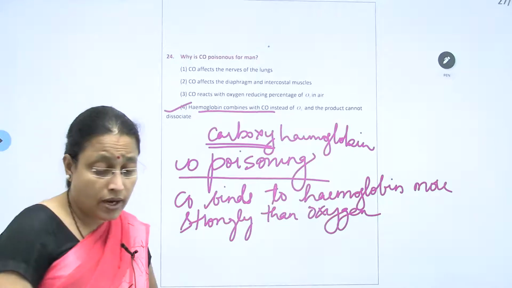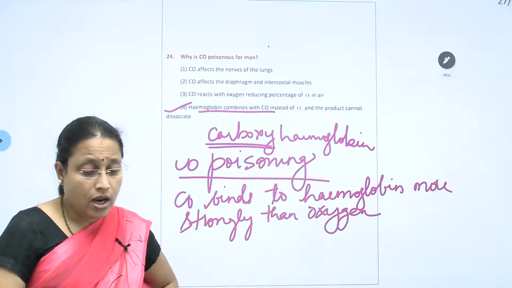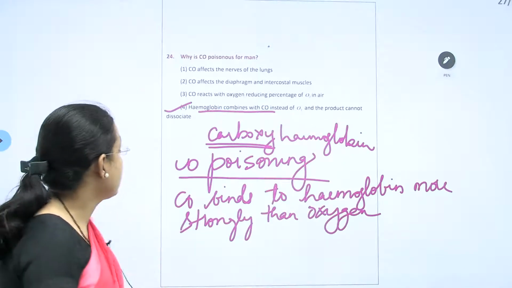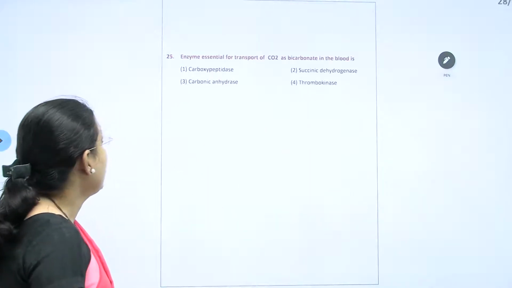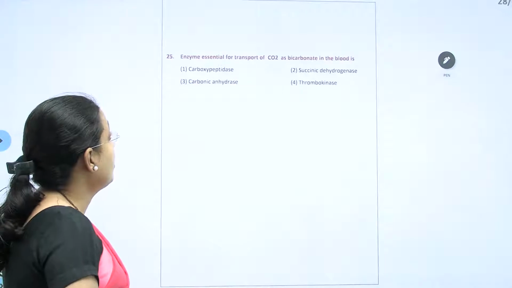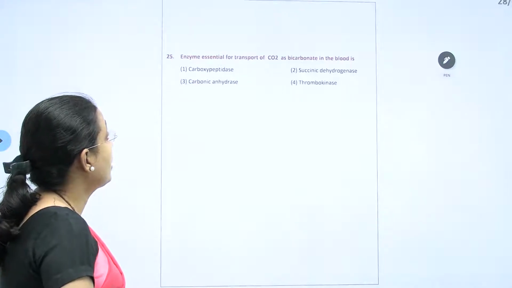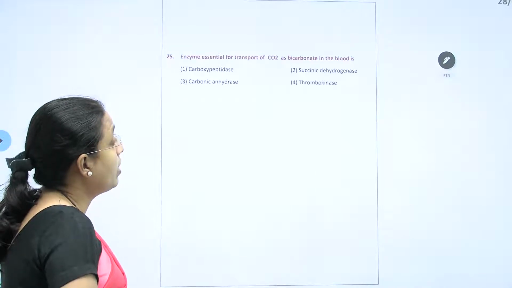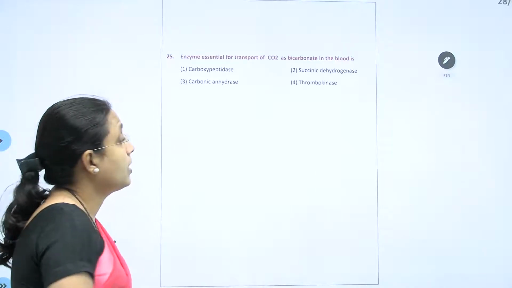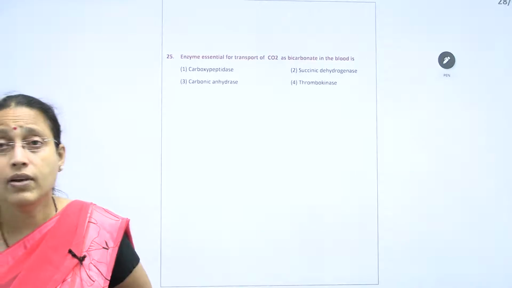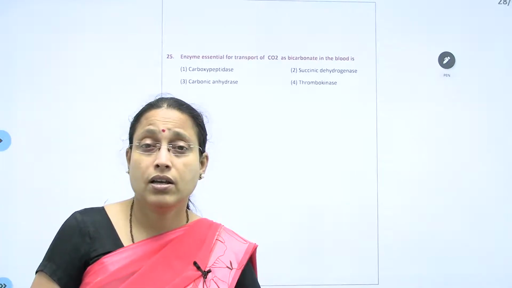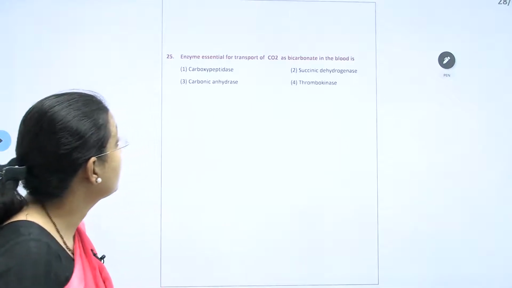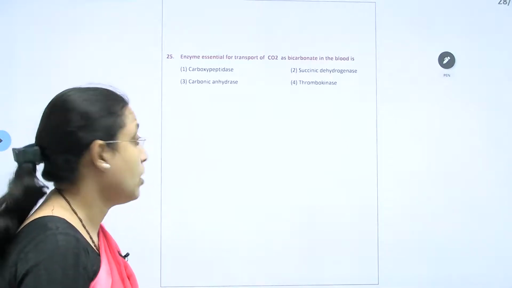So this is the 24th question. The 24th question answer will be what? Fourth. Next, the enzyme essential for transport of CO2 as bicarbonate in the blood is what kind of enzyme? So which enzymes are involved in converting the CO2 to bicarbonates?